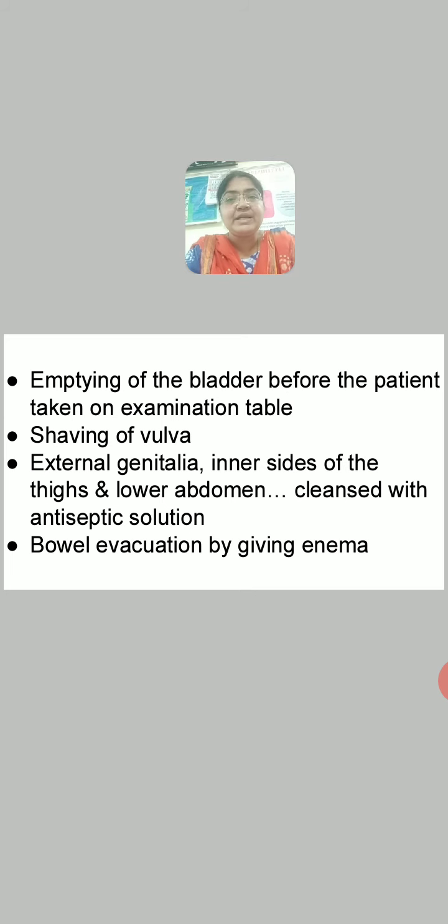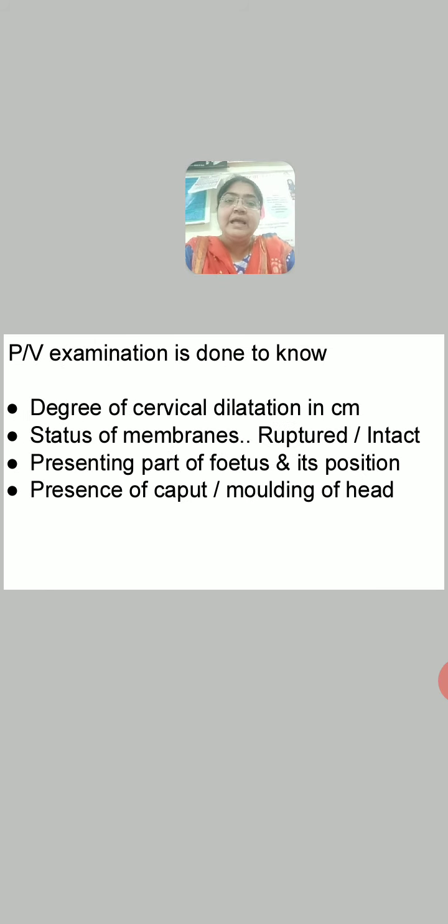Bowel evacuation is done by giving enema. The woman is given enema for the bowel evacuation. The woman cannot strain to pass stool, because such straining may also cause expulsion of the fetus, or it may cause sudden delivery of the baby. That is not much possible in the first stage. Still we have to take the precaution. So for the bowel evacuation, patient is given enema. Then we have to do the PV examination.